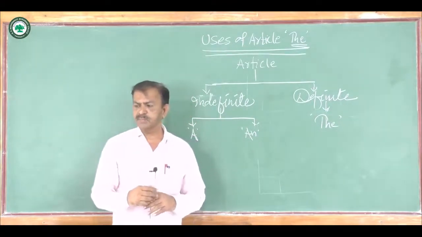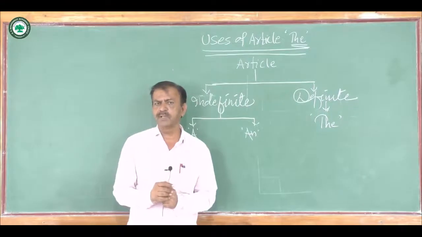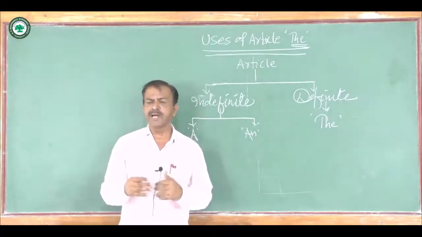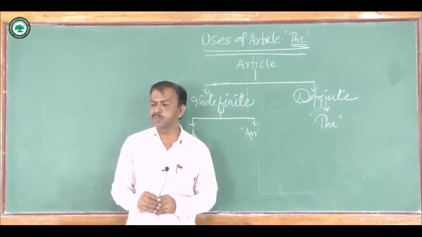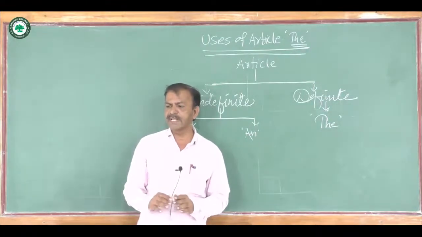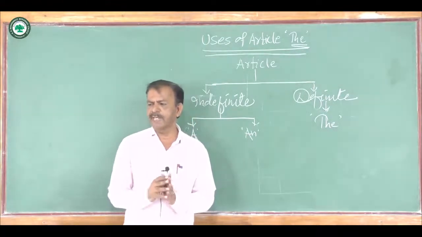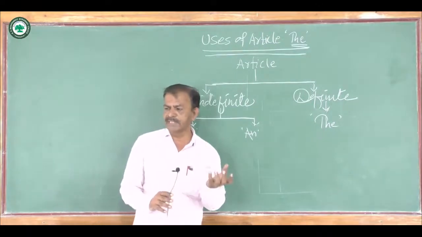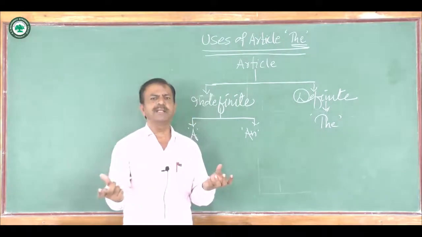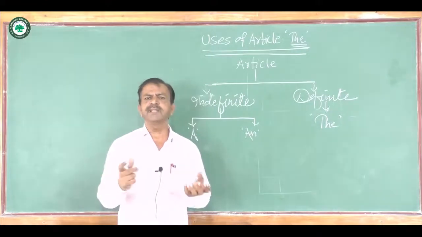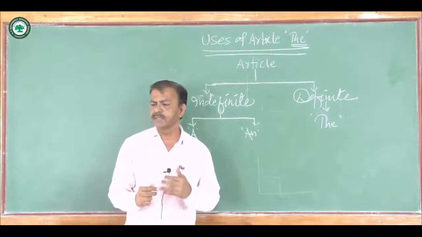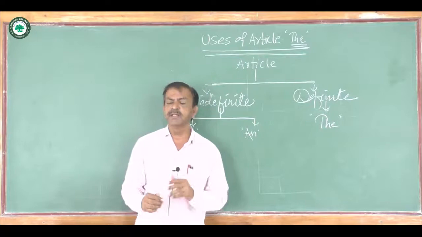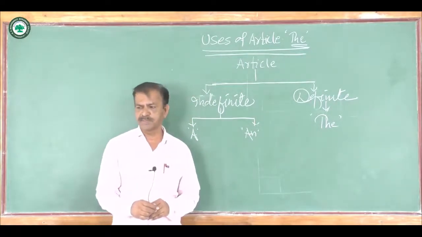Then the another use of definite article the, it is used before selection in comparative degrees. For example, this is the better of the two novels. Here comparison is made and that is why article the is used.